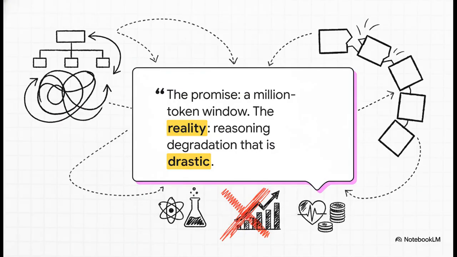The industry promise is a 1 million token window. The reality? A drastic, nonlinear degradation of reasoning capabilities. For the information-dense tasks required in science, finance, and medicine, these models are proving to be fundamentally brittle. The advertised reasoning capabilities simply fail to materialize under pressure.